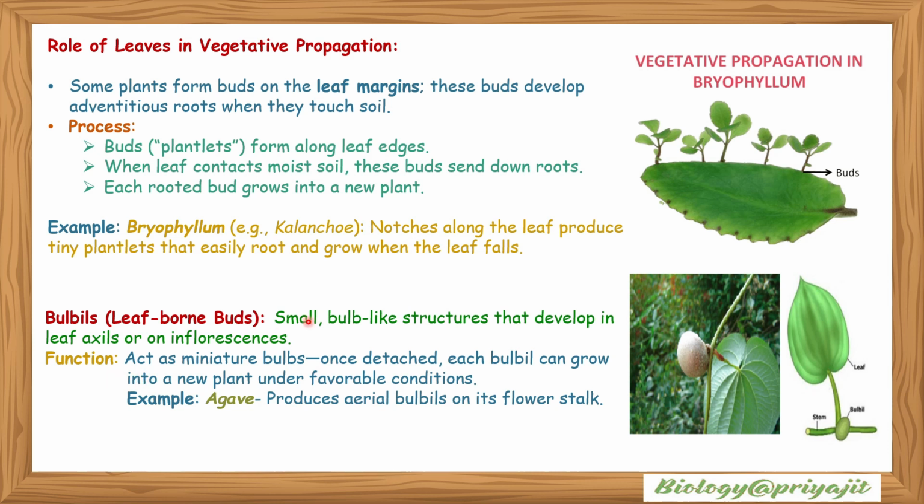Bulbils. A bulbil is a leaf-borne bud, a small bulb-like structure that develops in the axil or inflorescence. These are showing the bulbil, the leaf-borne bud. It acts as a miniature bulb. Once detached, each bulbil can grow into a new plant under favorable conditions. Example: agave, which produces aerial bulbils on its flower stalk.